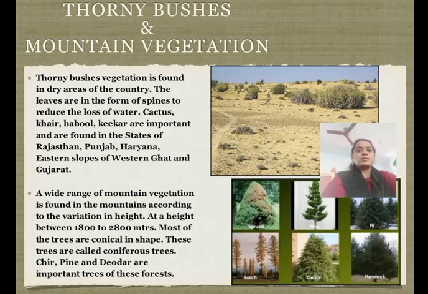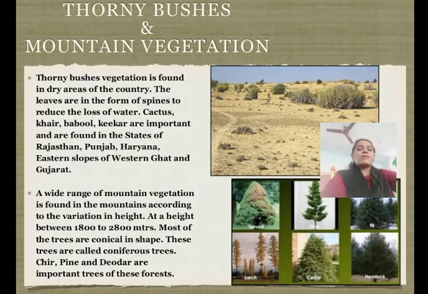Now we will discuss the thorny bushes or thorny desert forest. In dry areas of Rajasthan where rainfall is less than 50 centimeters, the vegetation turns into scanty scrub or bushes and is called thorny forest. The most important trees found here are various types of acacia, babool and kikar.